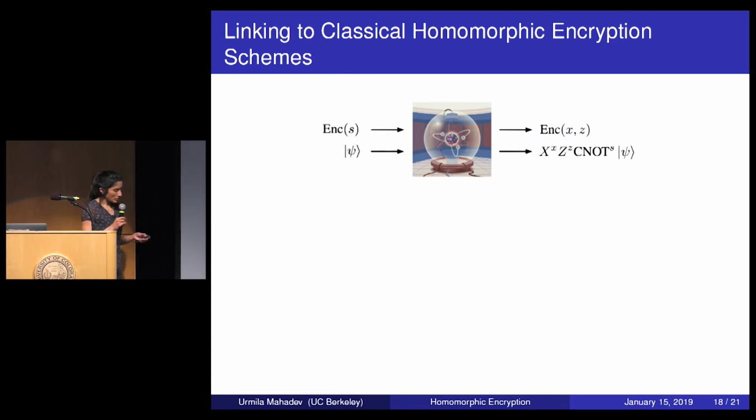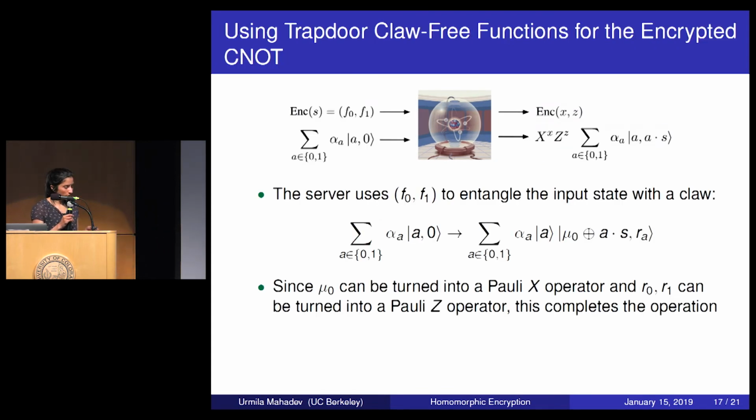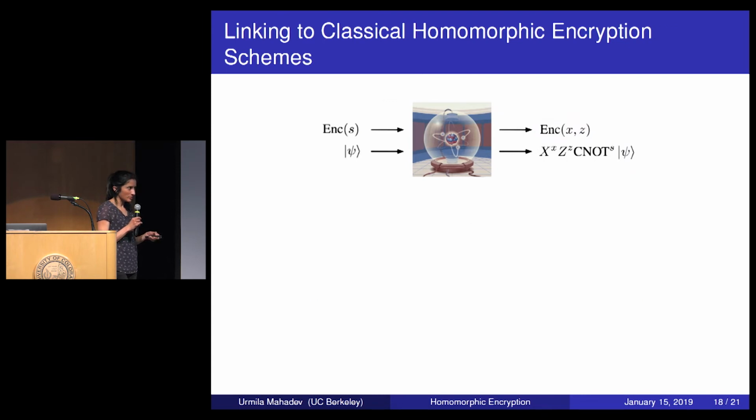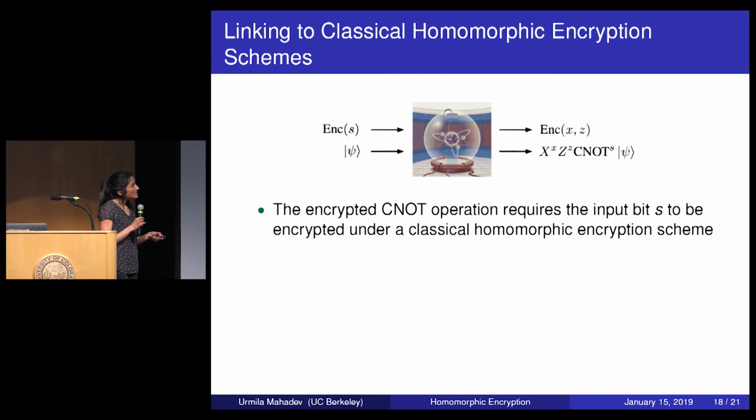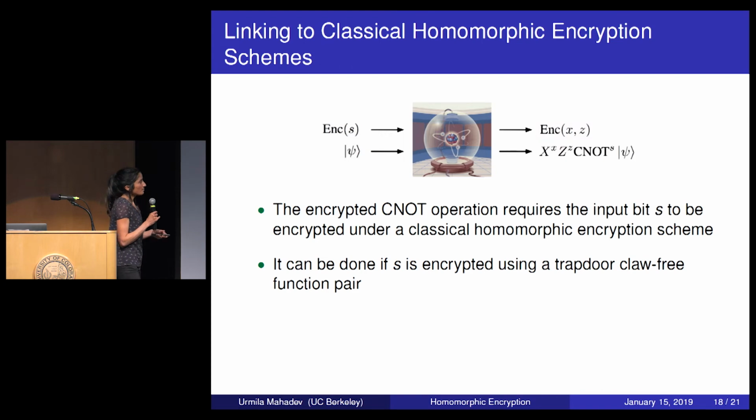So this was how to perform the operation with a special encryption, which was a trapdoor claw-free encryption. But if we go back, what I initially said when I told you about the scheme was that the encryption of s has to be a classical homomorphic encryption scheme. That's what I required. But all I've shown you is how to do it if it's a special trapdoor claw-free encryption. So the last step of this protocol is how do you link the two?